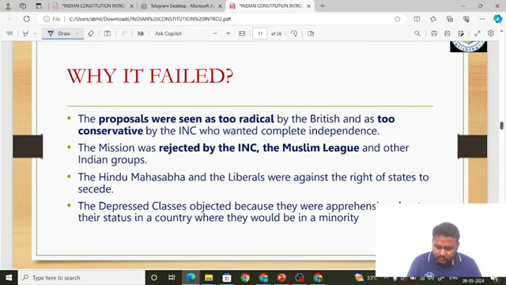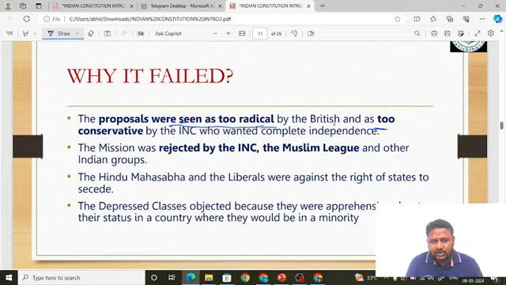Because some of the conservative British, there was also a Conservative Party, conservative is one of the political parties in Britain, they saw these proposals as too radical. That is, they are saying that they are giving too much independence. Okay, the proposals were seen as too radical by the British, and they were seen as too conservative by whom?